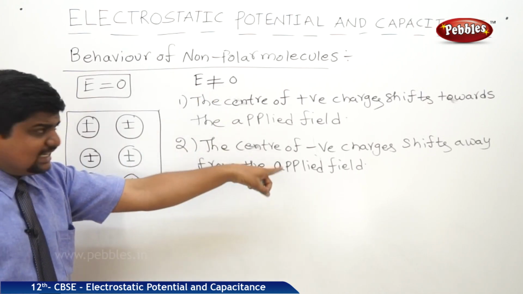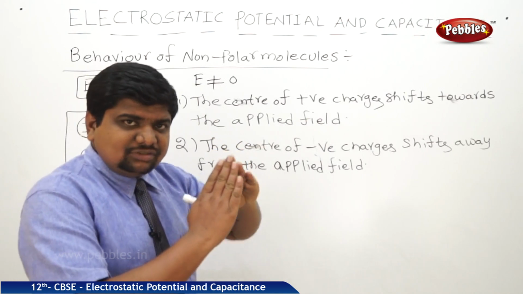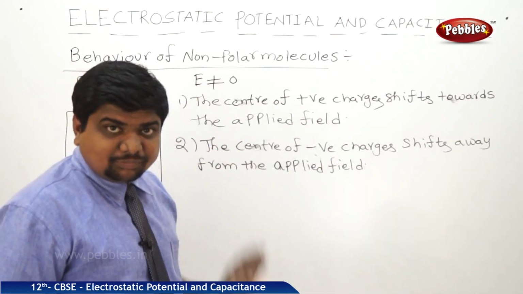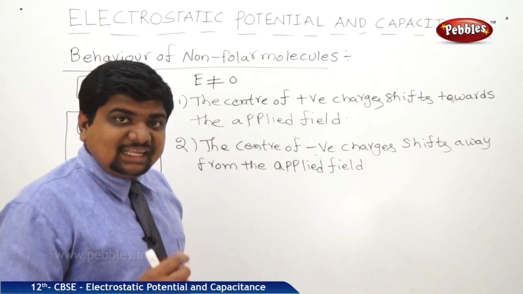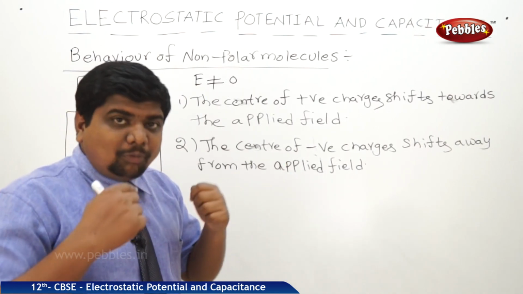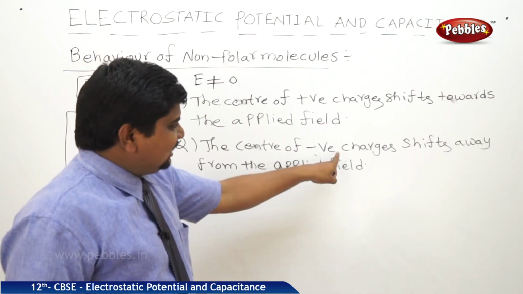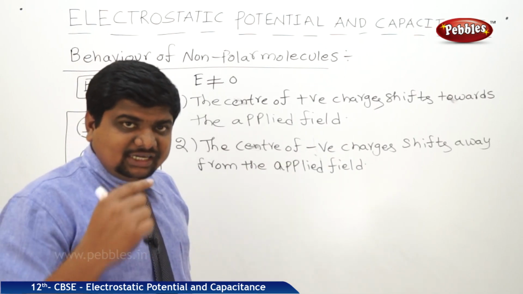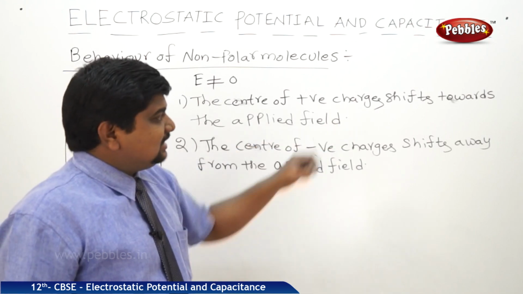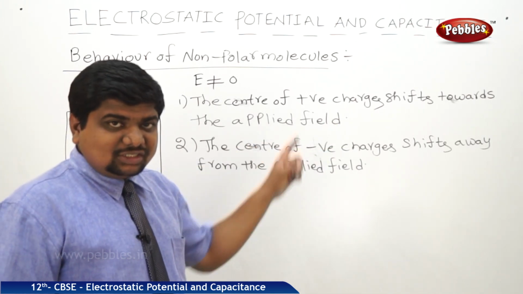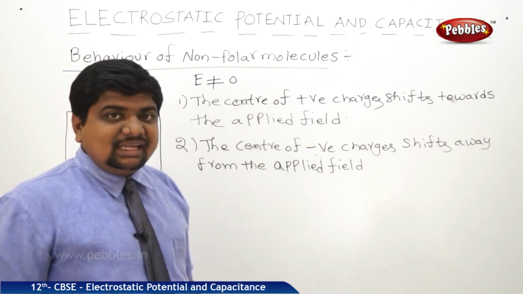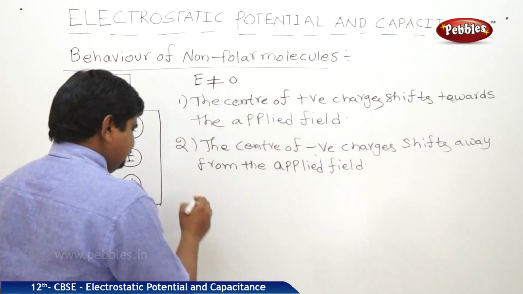Whenever the field is applied, positive charge carriers move a particular distance and negative charge carriers move a particular distance, creating an electric field of two opposite signs. The electric field arising due to the negative charges moving away is the induced field, and this is the applied field. The total electric field is equal to E0 plus Ei. It creates an induced dipole moment.